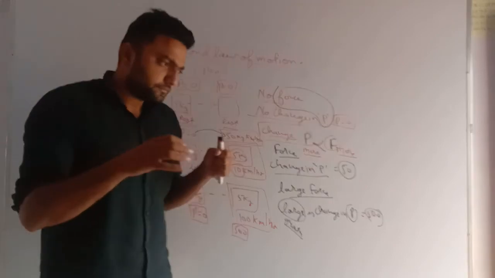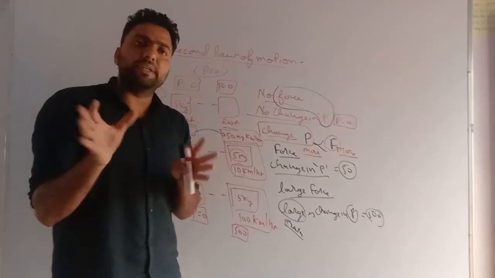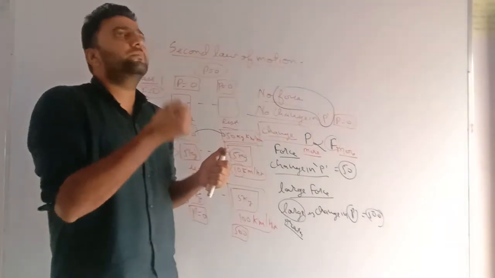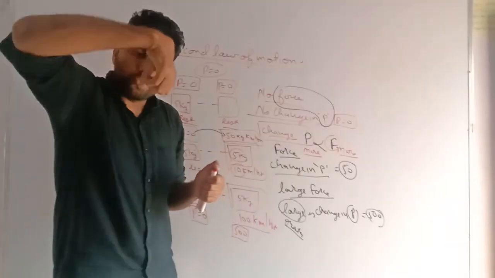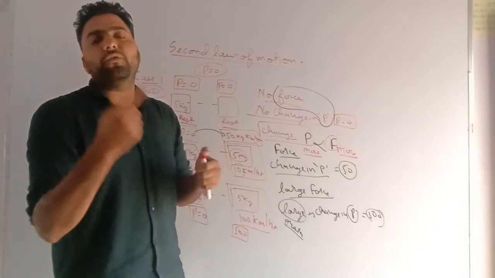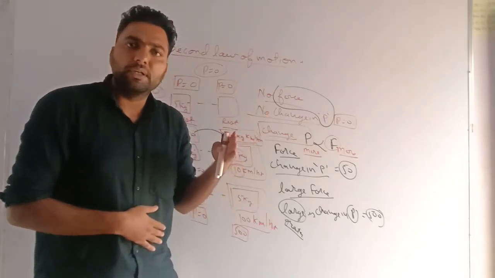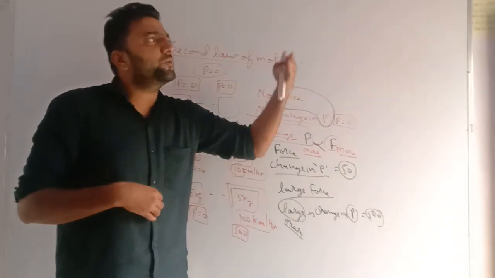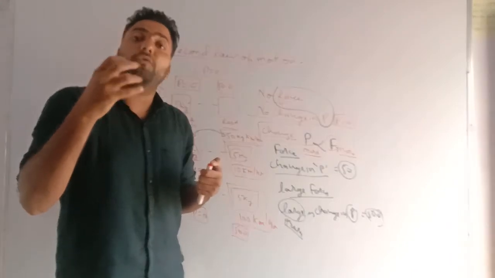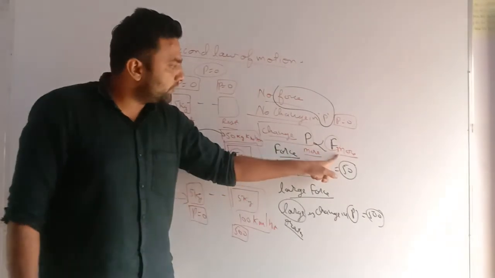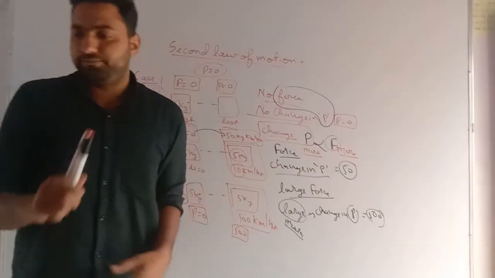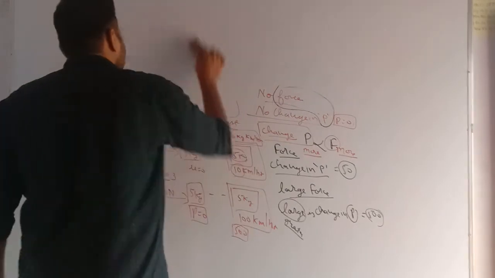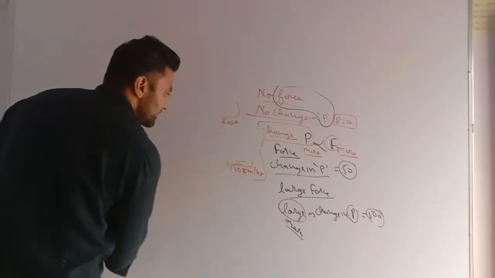For example, there is a Bajaj CD100, and on the other side there is a Royal Enfield. As you know, the Royal Enfield has a more powerful engine. So when we start, it very easily gets a speed of 80 km per hour, 100 km per hour. But a 100cc bike will take a lot of time to get there. Why? Because it does not have that force. More is the force, more is the change in momentum. So this is our statement.